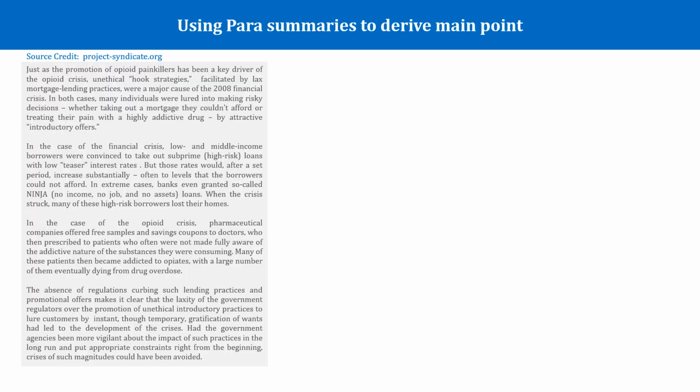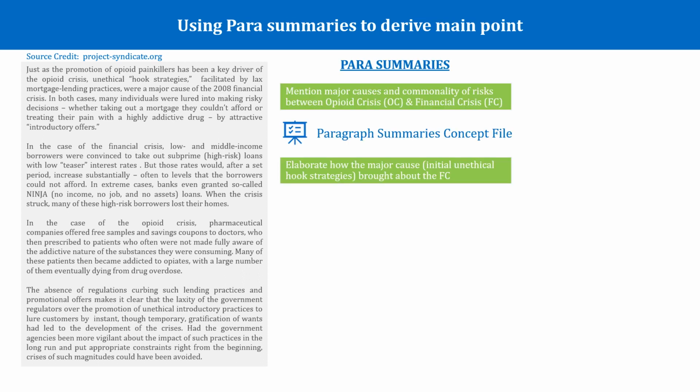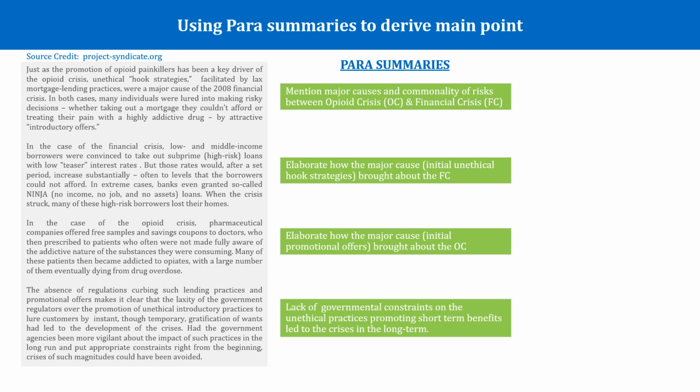Here is the passage which we will use to show you how to derive the main point. The first 2 paras are the same paragraphs that we have used in the paragraph summary concept file. We have added 2 more paragraphs to the same passage. We have already summarized these added paragraphs for you intentionally. We haven't asked you to summarize them now so that you can focus on the process of deriving the main point. Let's do a quick recap of the first 2 para summaries to refresh your memory.